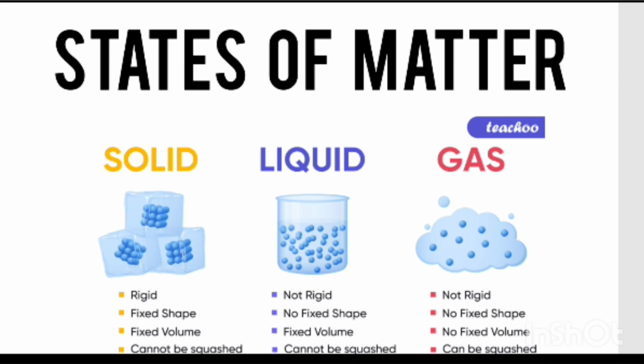Okay, so let us see some physical properties. So solids are rigid. They have fixed shape, fixed volume and cannot be compressed. Compressed word is better than squashed.